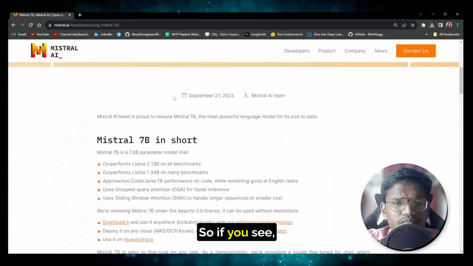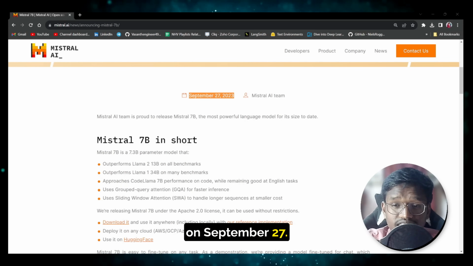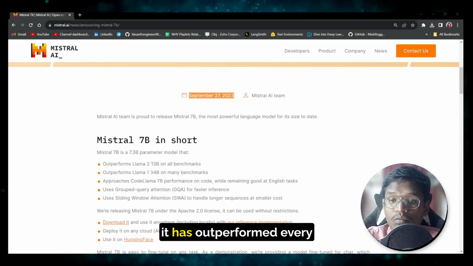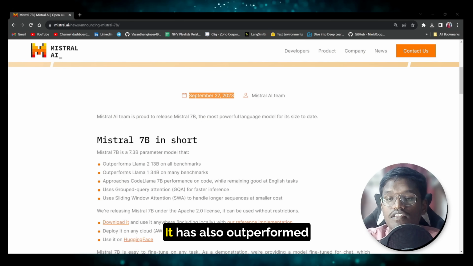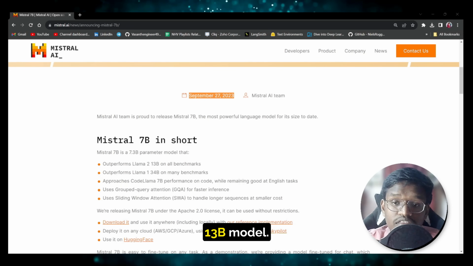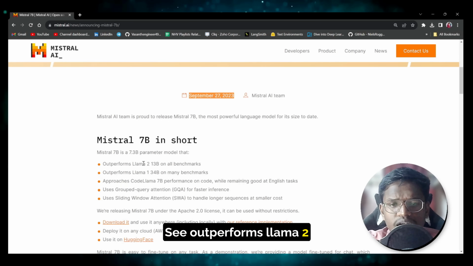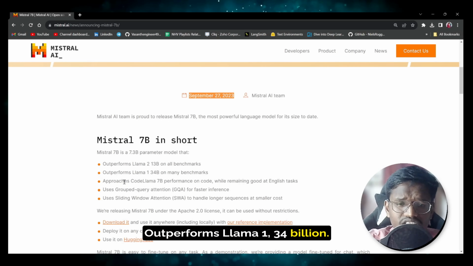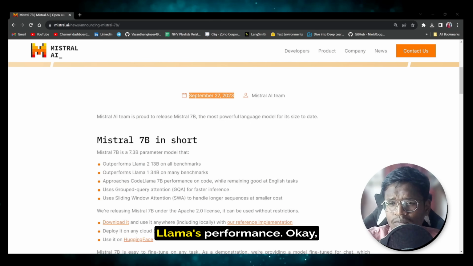So if you see, the website was created on September 27. By that date, it was the best. Yes, it has outperformed every 7B model, but not just 7B models. It has also outperformed 13 billion and 34 billion models. It has written here, see, outperforms Llama 2 13 billion, outperforms Llama 1 34 billion, and it also approaches Code Llama's performance.